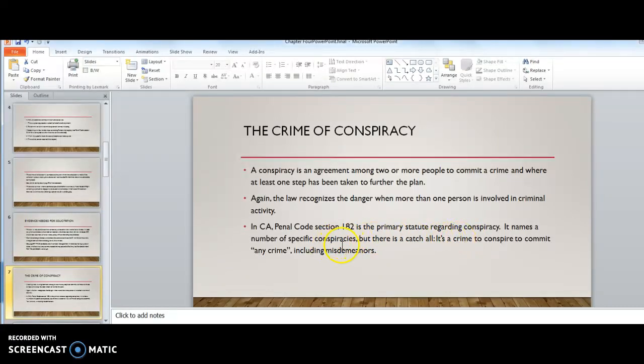It names a number of specific conspiracies, but there is a catch-all. It's a crime to conspire to commit any crime, including misdemeanors. So check that out for yourself.